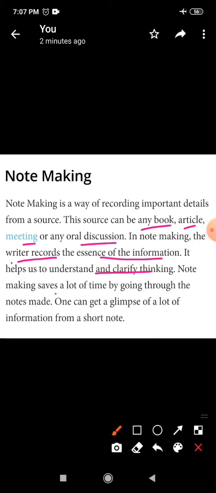Note making saves a lot of time by going through the notes made. So you just have a glimpse at the notes which you have made, because the main essence of the writing has been extracted in the notes. So when you read the main points, you understand the essence of the writing, the meaning of the writing, the reason of writing the paragraph. Okay, so one can get a glimpse of a lot of information from a short note.